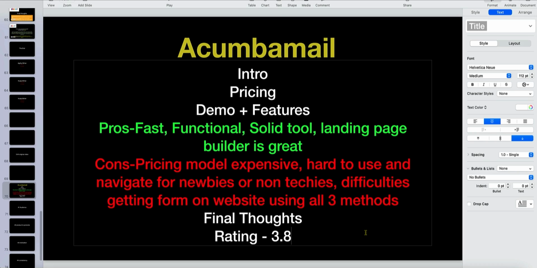So let me know what you guys think. Do you agree? Or am I an idiot? Was there things that I just completely missed? Whoa, I can't believe David couldn't get that form on his site. What an idiot. Go ahead and leave a comment below.